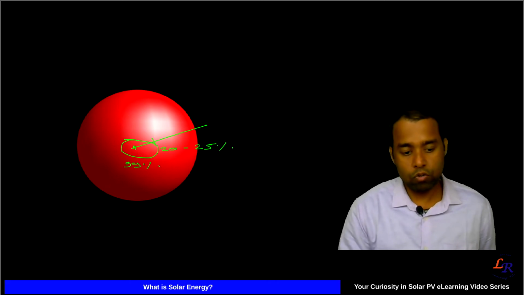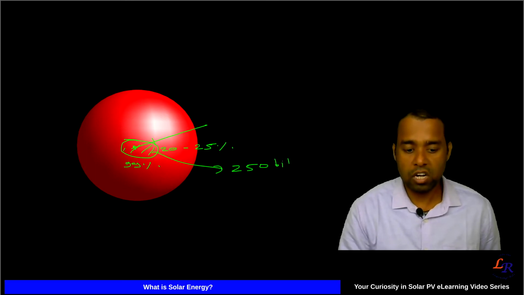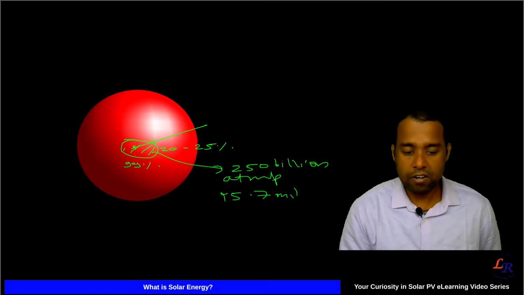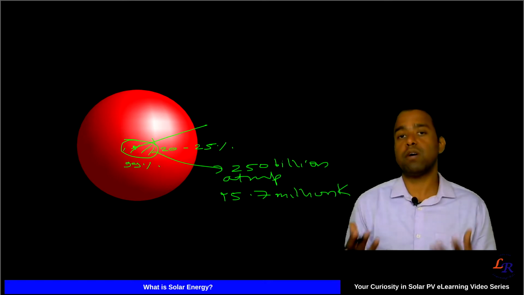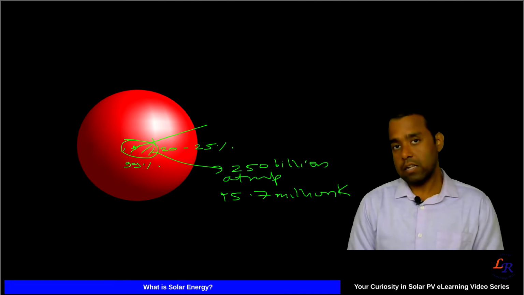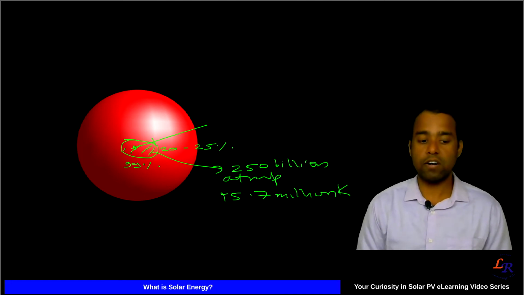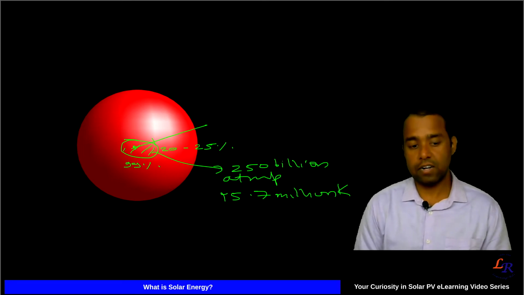The pressure at that point is around 250 billion atmospheres, and the temperature is around 15.7 million Kelvin. This huge temperature and pressure cause the nuclear fusion process at the core.